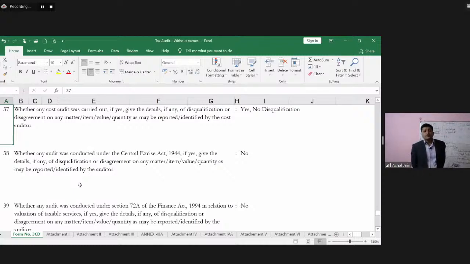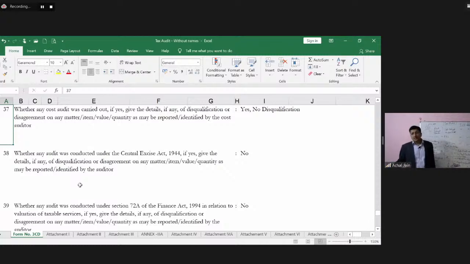So therefore, first of all, it will have to be assessed whether the cost audit was applicable on the entity or not. And if yes, was this subject to cost audit during the previous year or not? And if this was subject to cost audit during the previous year, whether the cost audit has been completed or not by the time this Form 3CD is getting finalized, and the report of the cost audit, has it got any disqualification or is it all sort of clean?